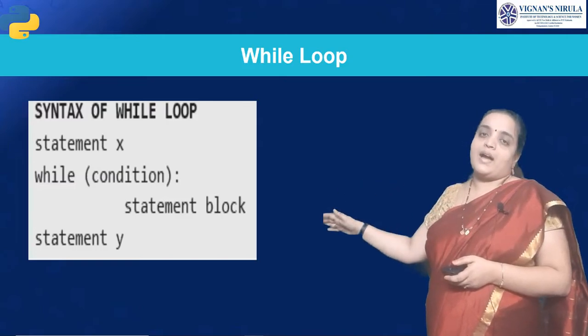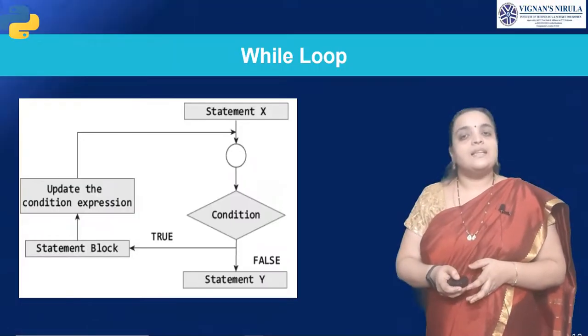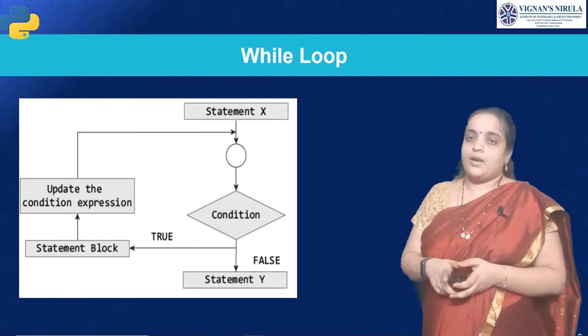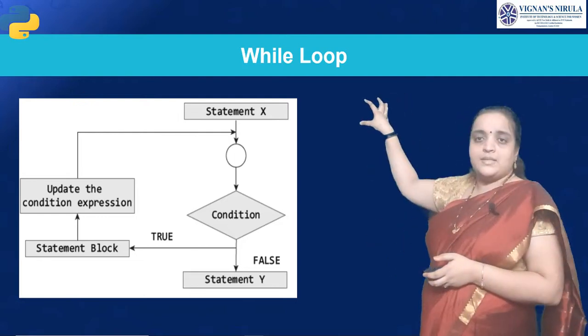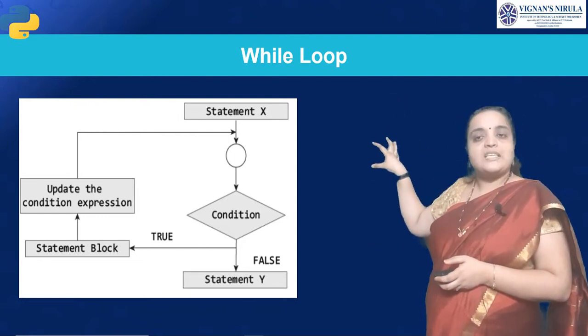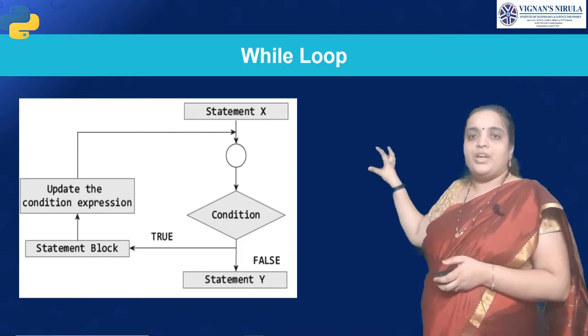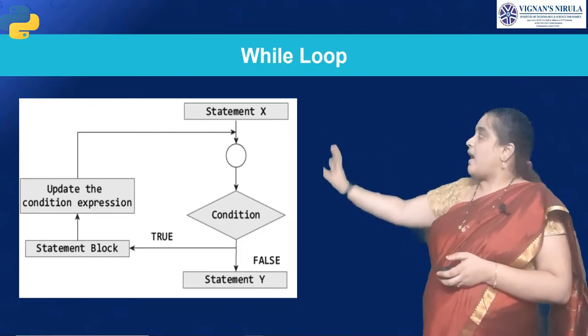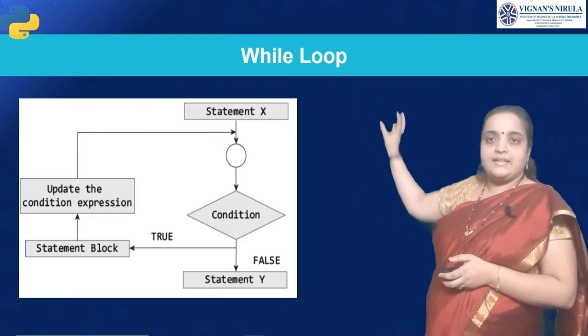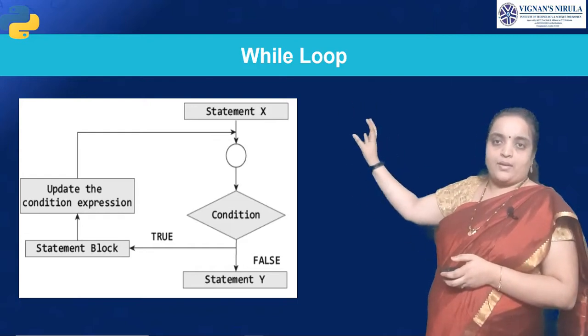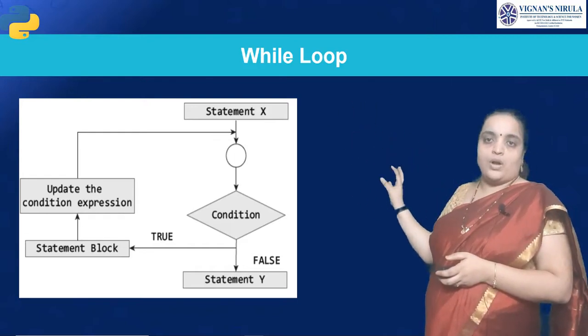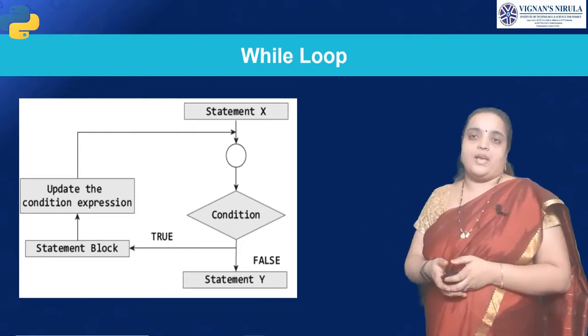Otherwise, it will come back to statement Y. This can be seen using a flowchart. You have to give some statements and check the condition. If the condition is true, it will execute the statements and again check the condition. That is iterating over there. Otherwise, if the condition is false, it will come back to the X.